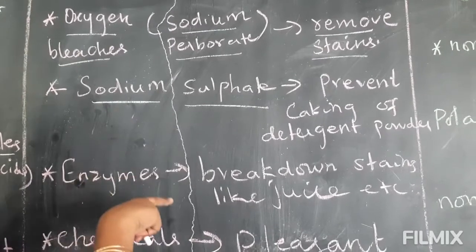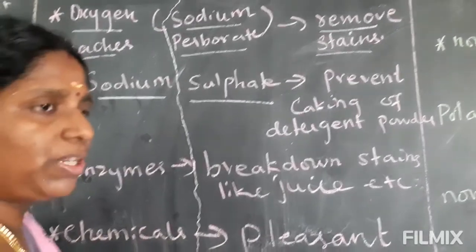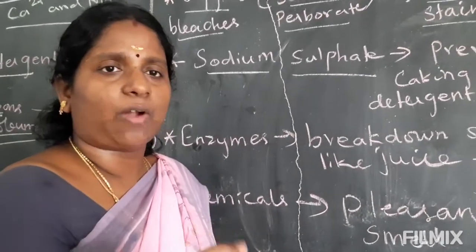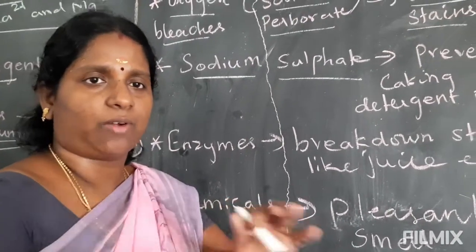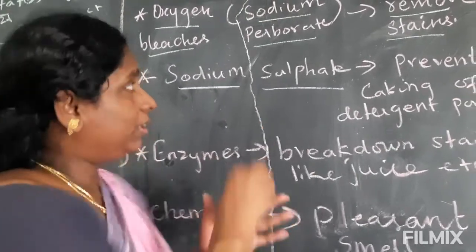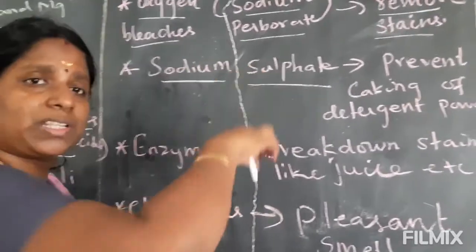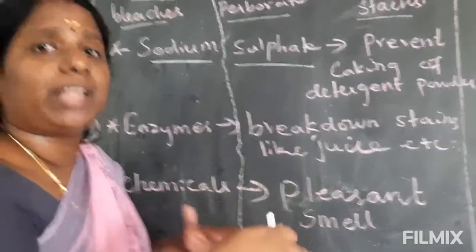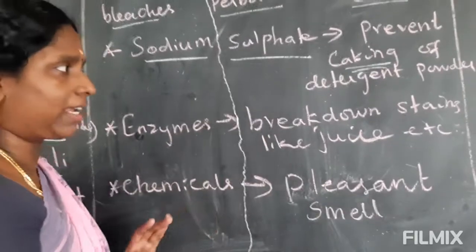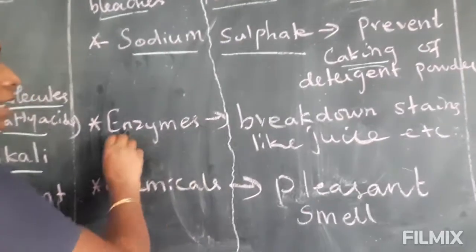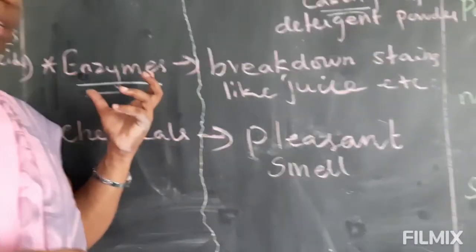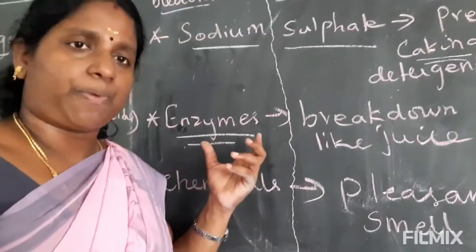Sometimes if our washing detergent powder gets wet, it will form cake-like lumps when rolled. If sodium sulfate is present in the detergent, it will prevent that caking. The detergent powder does not form cakes. And enzymes should also be present. Why do we use enzymes in the detergent powder?